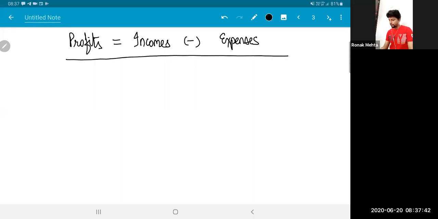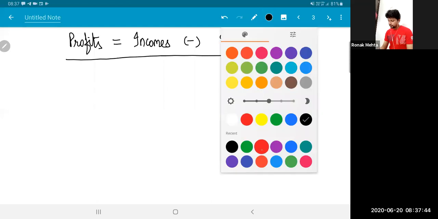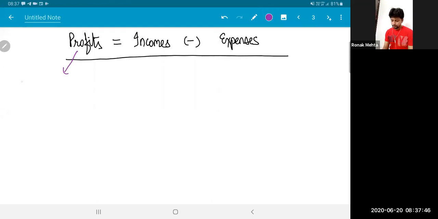But these profits are currently computed as per accounting principles, accounting concepts and conventions, accounting standards. They are computed as per accounts.